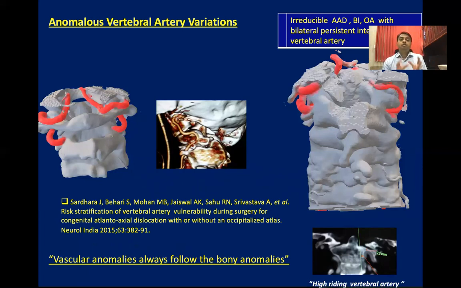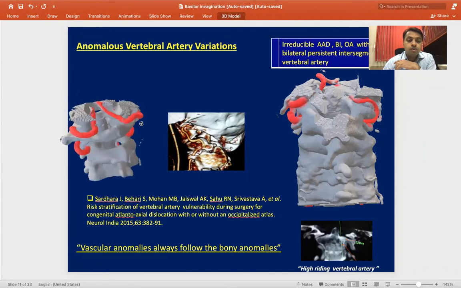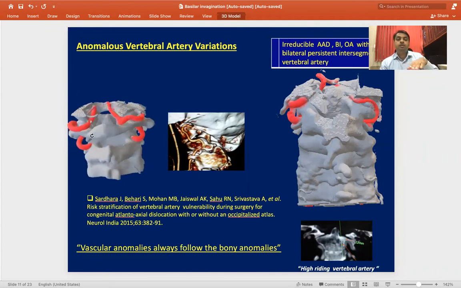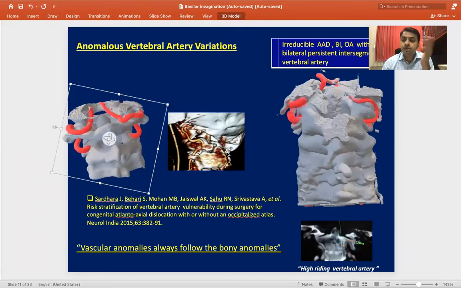Now, coming to the most common anomalous vertebral artery variations. In this paper we have defined all the variations, but you have to remember that the vascular anomaly always follows the bony anomaly. Normally the vertebral artery goes above the C1 arch and enters the dura, like in this patient. But when there is an occipitalized atlas, especially in BI, the vertebral artery goes above the C1 arch, in the congenital occipital foramen, and this is present in 80% of cases.